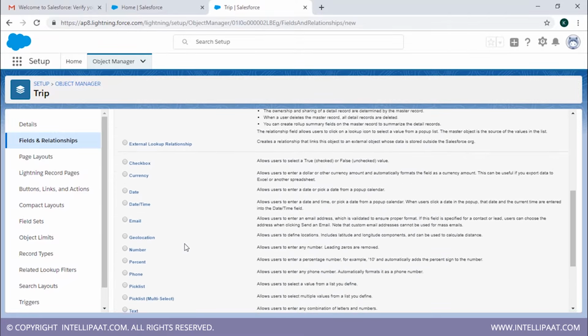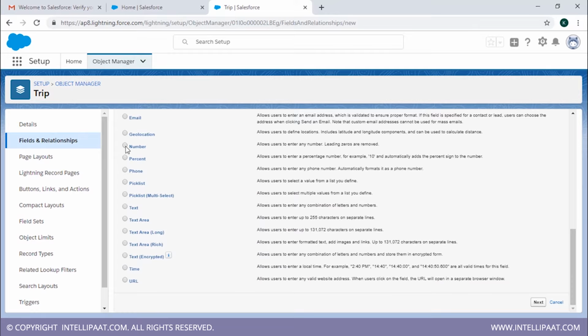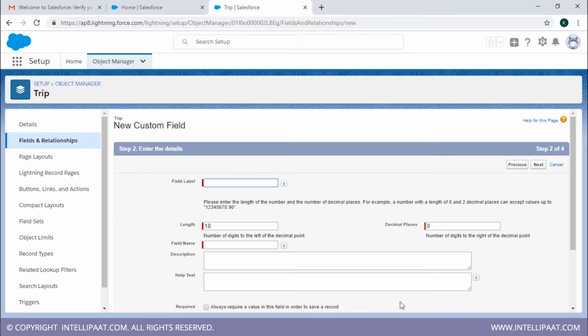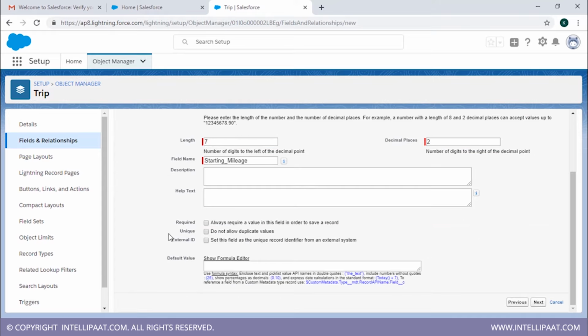So now we're going to go with number, then the car number. It allows users to enter any number, leading zeros are removed. So we're going to click on next. This is the actual field for starting mileage. The label should be starting mileage. Let's put the length as 7 and the decimal places as 2, because that is what I want. And we're going to click on next.